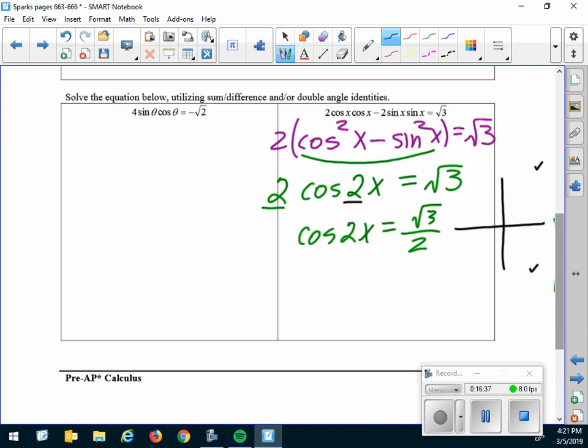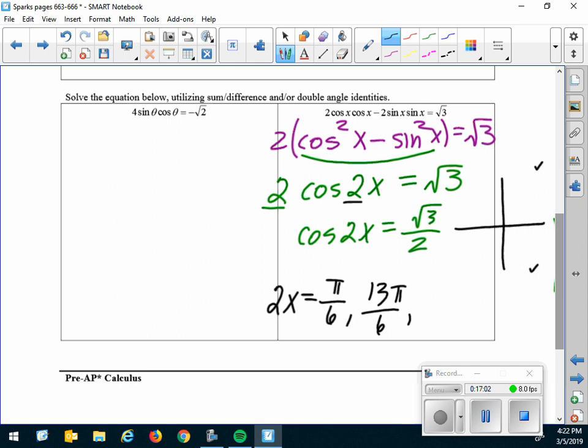So what angle in quadrant 1 has a cosine of square root 3 over 2? That would be pi over 6. But if I made another full pass around the unit circle to get back to pi over 6, what would that give me? Pi over 6 plus 2 pi. That's pi over 6 plus 12 pi over 6 is 13 pi over 6.